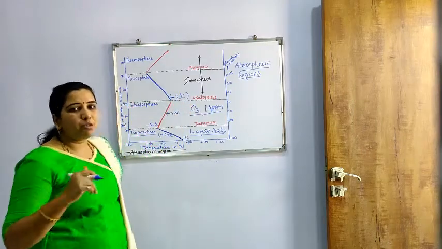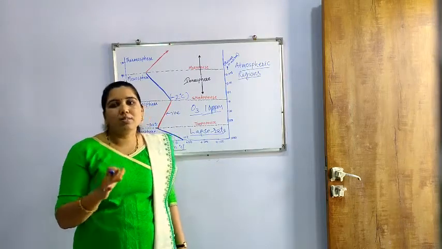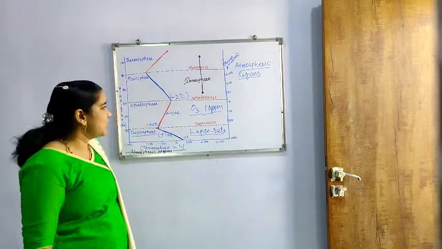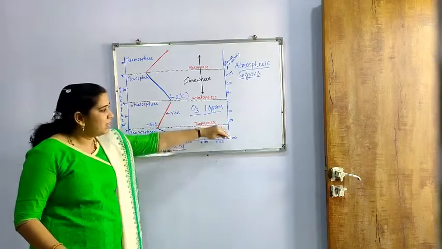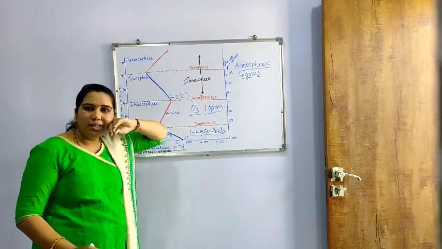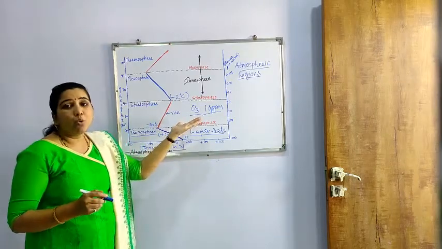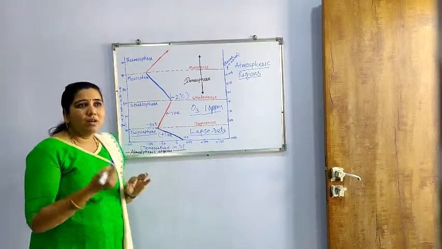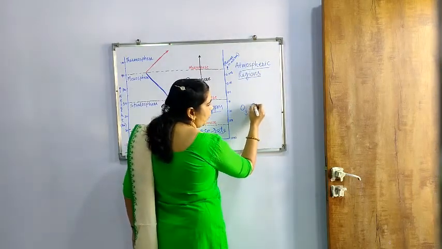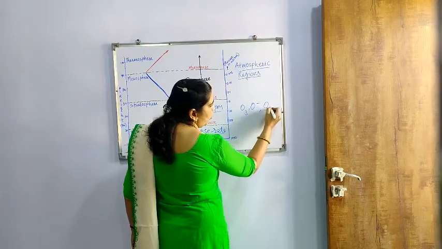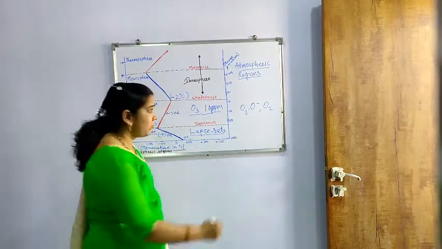So in our atmosphere, when we go from the earth surface towards space, such fluctuation is found in the temperature. Pressure is always decreasing, density is always decreasing, and the chemical species found are O3 importantly, including O negative and O2.